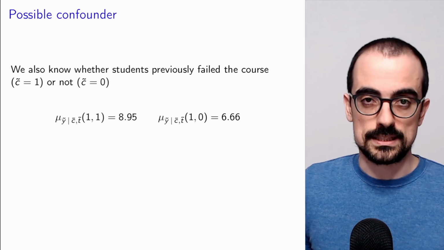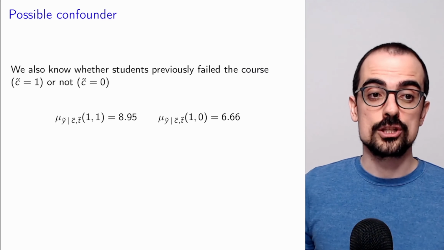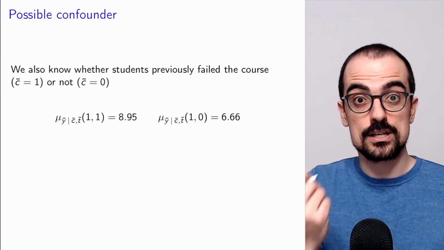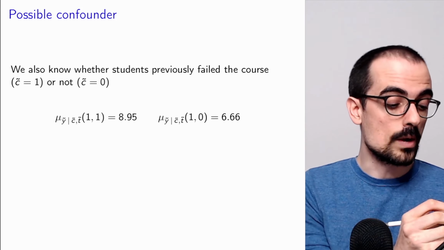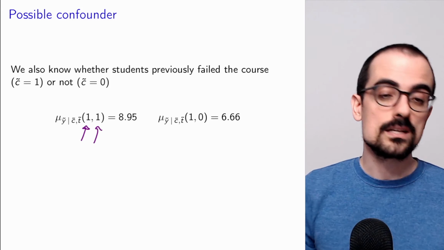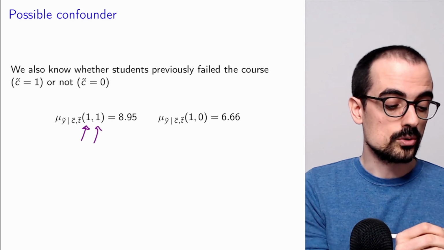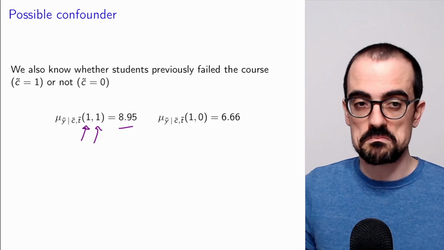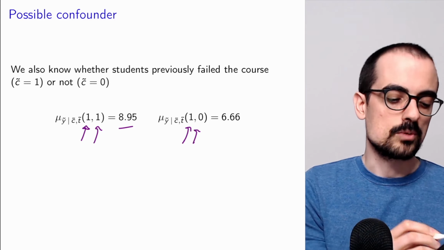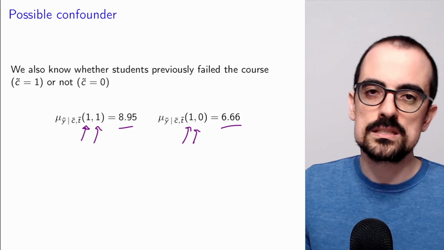So let's take a look at what the data tell us when we also condition on the confounder. So here, this is the conditional average or conditional mean of the grades when they previously failed and they take private classes. For those students, the average grade is close to 9. If they previously failed and they don't take private classes, the average grade is 6.7.